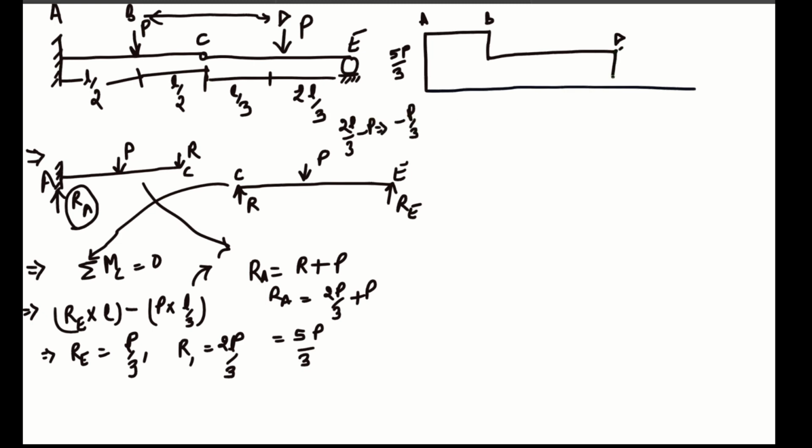So it will go to minus P by 3 here, and it will be constant up to point E. So at point E there is an upward shear of P by 3 and will give us this ordinate. Okay, so this will be positive and this will be negative for this.